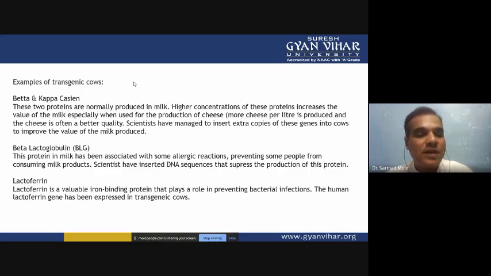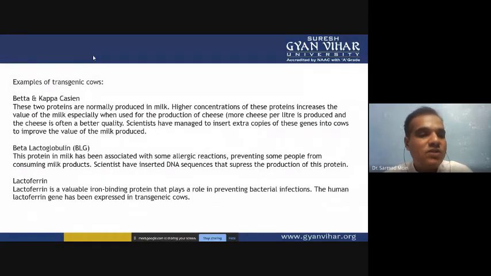So better quality cheese will be produced when we increase the beta and kappa casein in the milk. Scientists have managed to insert extra copies of these genes into the cow and improve the value of the milk product, so that we can produce more good quality cheese with more nutritive value, because the beta and kappa casein will be produced more in the mammary gland.